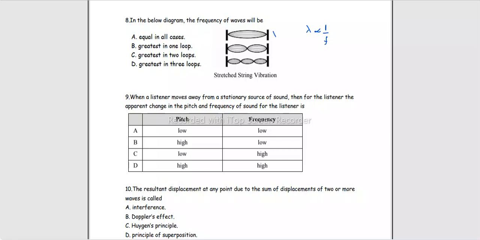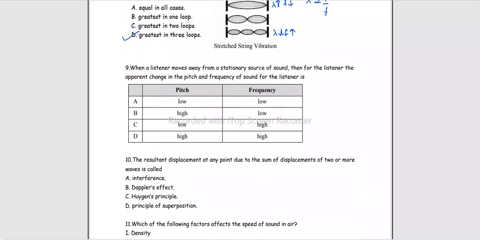In other words, इस case में wavelength सबसे ज्यादा है, इसमें wavelength सबसे कम है, vice versa. इसमें frequency सबसे ज्यादा है और इसमें frequency सबसे कम है. So आपसे कहा था frequency of the wave will be greatest in three loops, right?